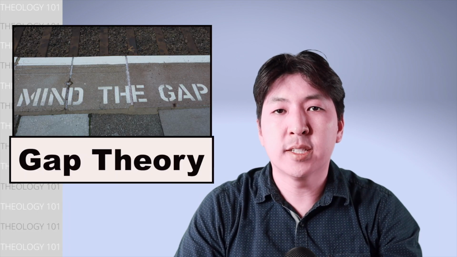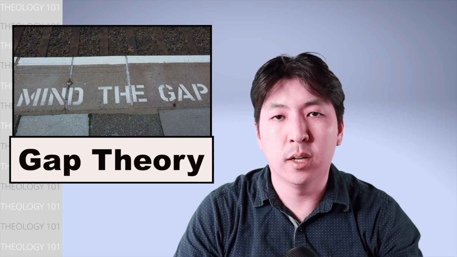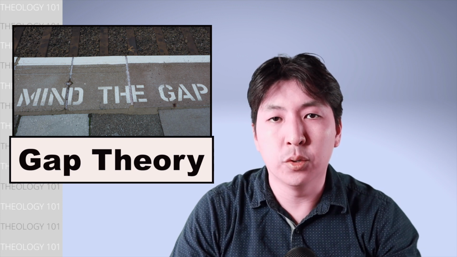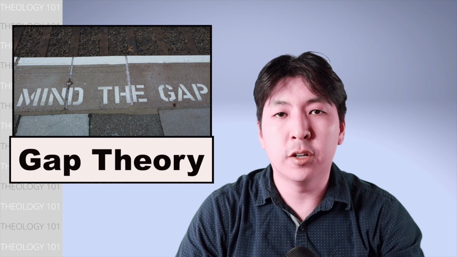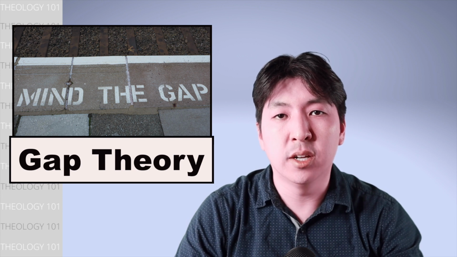The first theory that they use to reconcile the scientific data with Genesis 1 and 2 is called the gap theory. This view says that between Genesis chapter 1 verse 1 and Genesis chapter 1 verse 2, there's a gap of millions of years between God's first creation and God's second creation. During the first creation is when the death of animals and plants happened after the fall of Satan. After millions of years of death, the earth became formless and void.